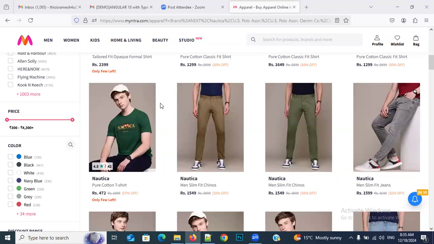Out of 10, only 1% will. The third day also he has opened 400 times, but not a single product is displaying. Then what happens? On the fourth day, nobody opens it. Day by day the users are reducing because there is no data. So without data, there is no value for the application.